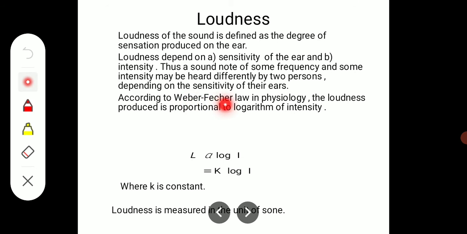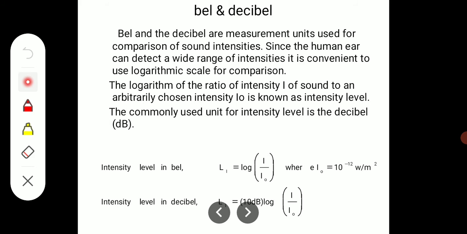According to the Weber-Fechner law in physiology, the loudness produced is proportional to the logarithm of intensity. L is proportional to log of I, and that is equal to the proportionality constant K into log I, where K is a constant. So L is proportional to a logarithmic function of I. Loudness is measured in the units of phon, bel and decibel.